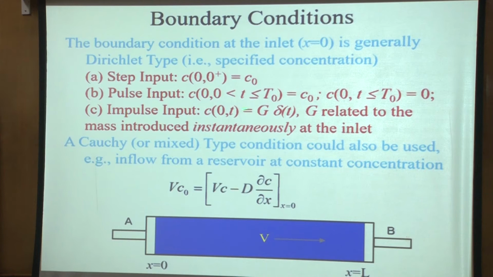Or you can have a pulse input where T naught is the pulse duration. So up to that time you have C naught, and after that time it becomes 0, and of course there is a discontinuity at T naught, where you suddenly drop. So pulse input where you have C naught up to T naught, after that it becomes 0, the step where you maintain it at C naught, or you could have an impulse input